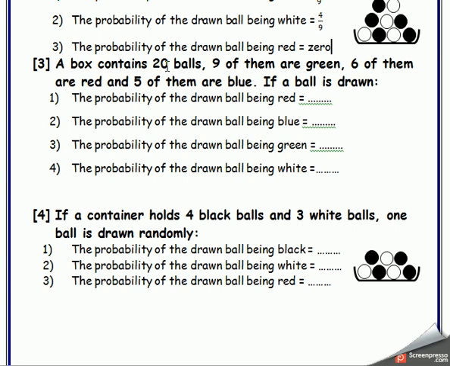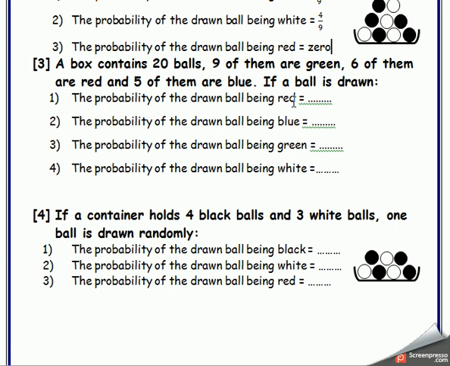A box contains 20 balls. 9 of them are green. Attention with me. 9 of them are green, 6 of them are red, and 5 of them are blue. If a ball is drawn, attention with me, the probability of the drawn ball being red.